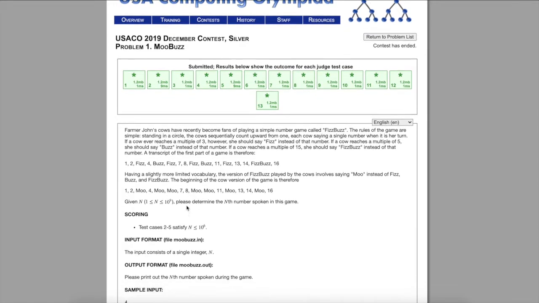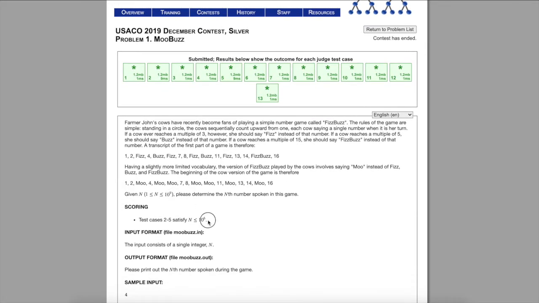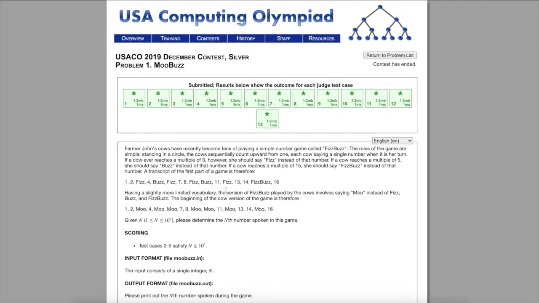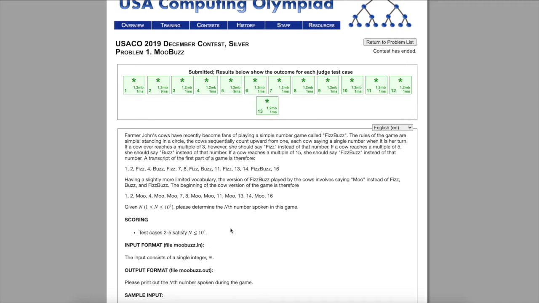You can see that the numbers over here might get kind of big. For subtasks 2 to 5 it's 10 to the 6th, and then it's 10 to the 9th for the rest of the test cases, or could potentially be. So simply brute forcing it, as in finding out the entire sequence beyond 16 and seeing what the nth number is, will not work, because 10 to the 9th is extremely big and it can't be done in a couple seconds. So we have to come up with a smarter solution.